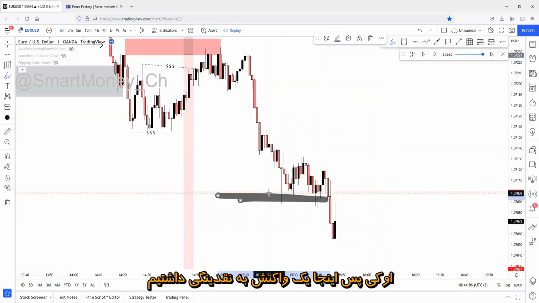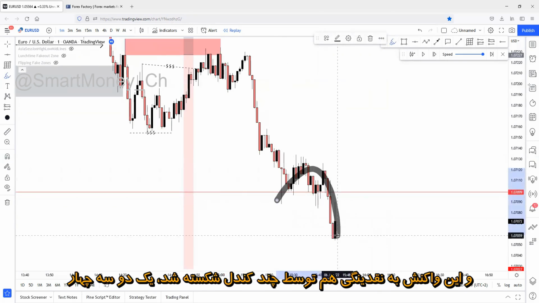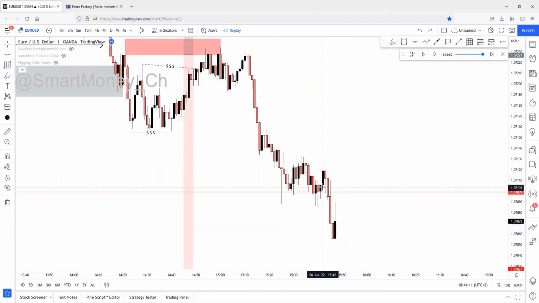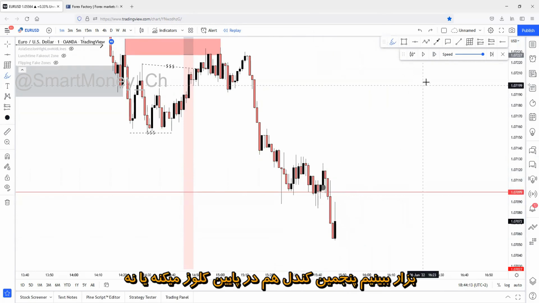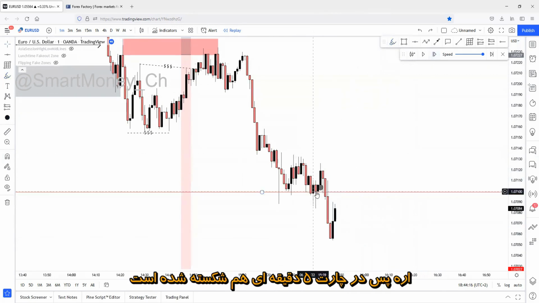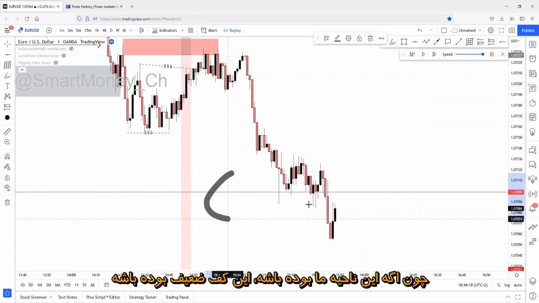Okay, so there was some kind of reaction, a liquidity point reaction. This liquidity point reaction has been broken with several candles: 1, 2, 3, 4. Let's see if the 5th candle closes below. Yeah, it has been broken on the 5-minute chart, because if this was a zone, this was a weak low